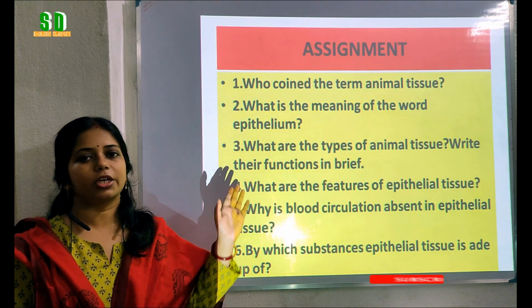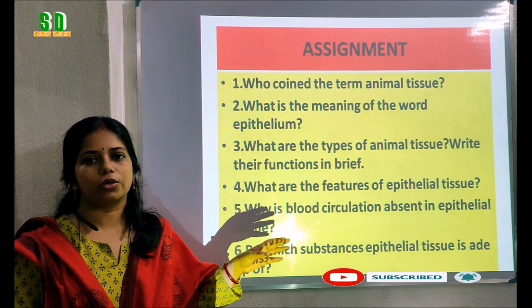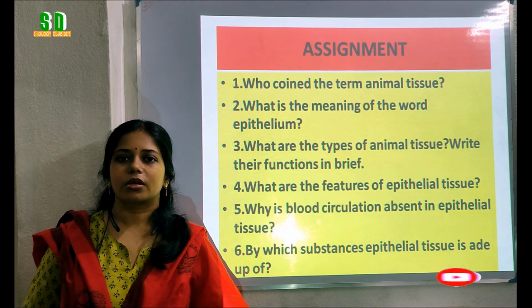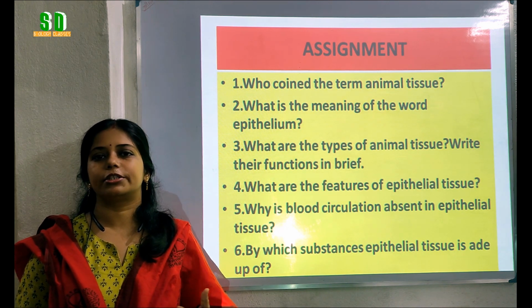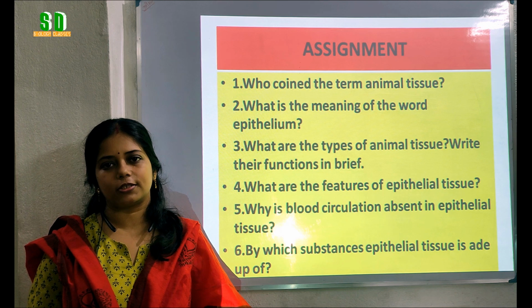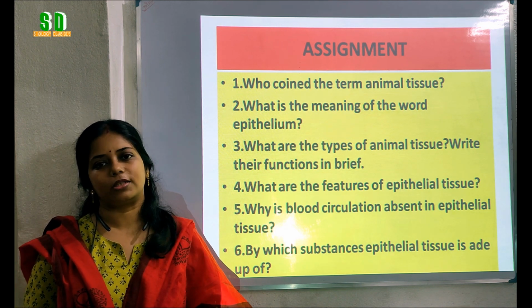So students, here we have the assignment portion that contains some important question based on today's lesson. So students, from today's lesson we have learnt about what are the different types of tissues present in the animal body, and also we have learnt about the features of the epithelial tissue.